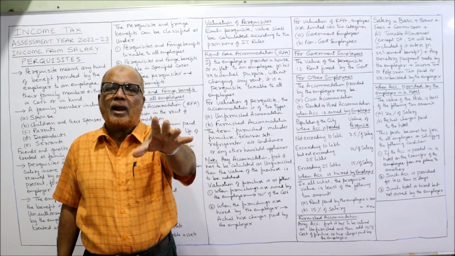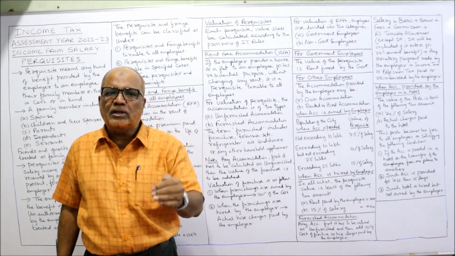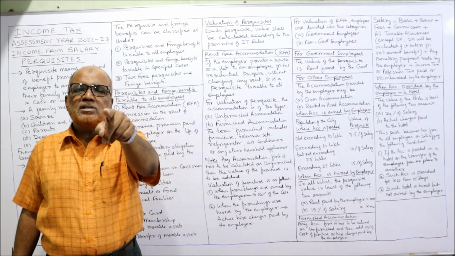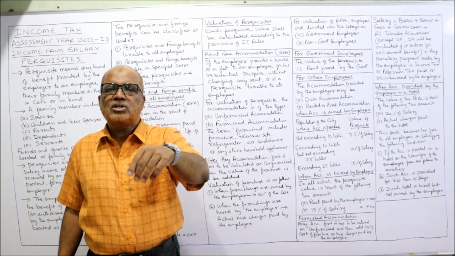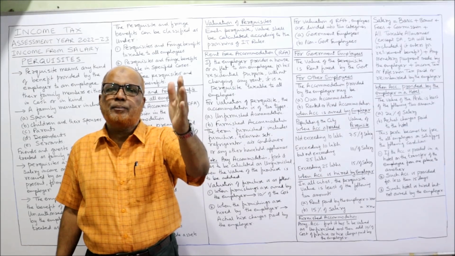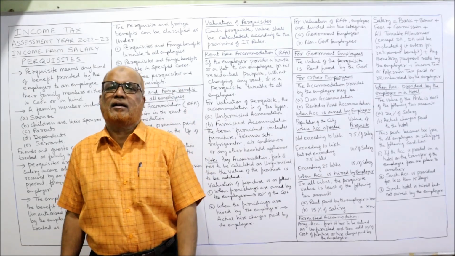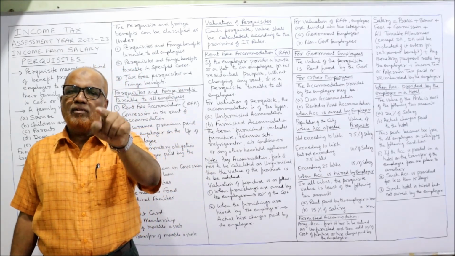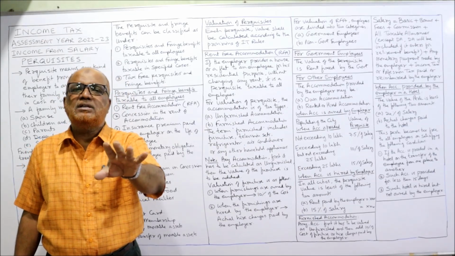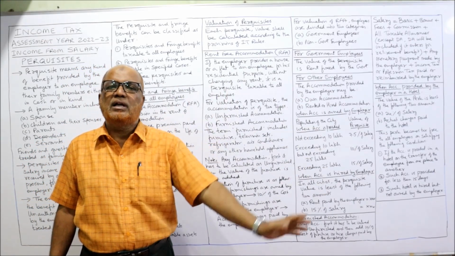7.5% of salary will be applied when the population is below 10 lakh. 10% of salary will be applied when the population is 10 lakh or more, up to 25 lakh. Then 15% of salary will be applied if the population of the city is more than 25 lakh.